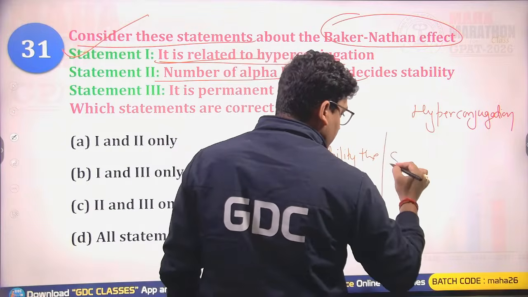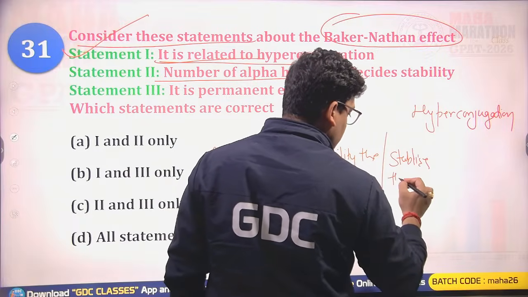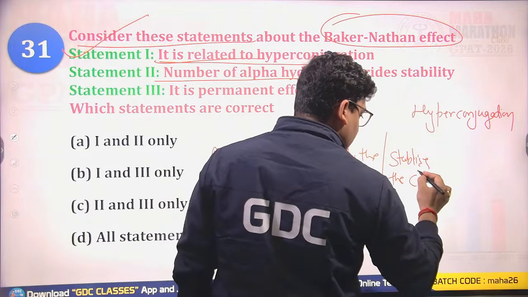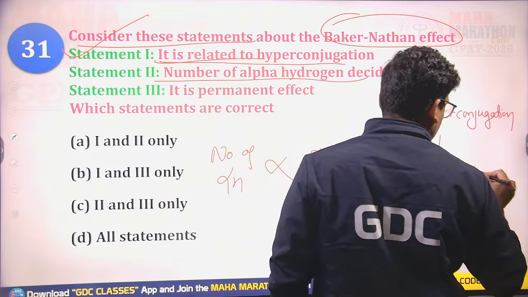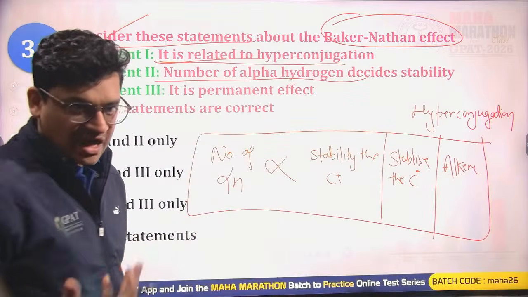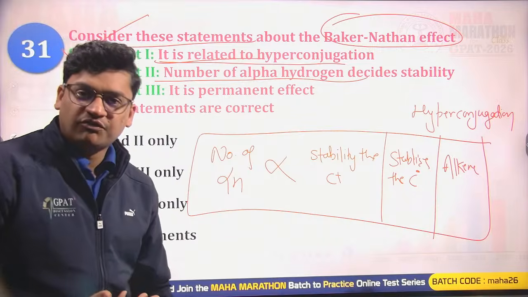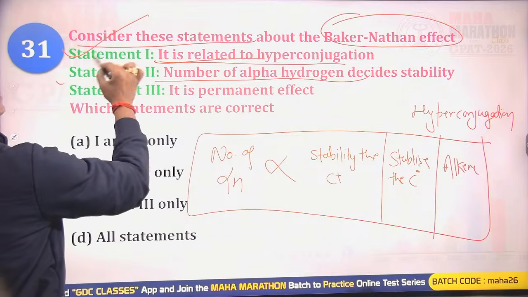Number of alpha hydrogens stabilizes the carbocations, stabilizes the radicals, as well as stabilizes the alkenes. So the better the number of alpha hydrogens, the more will be the stability of carbocations, the more will be the stability of radicals, and the more will be the stability of alkenes. So yes, that is correct.